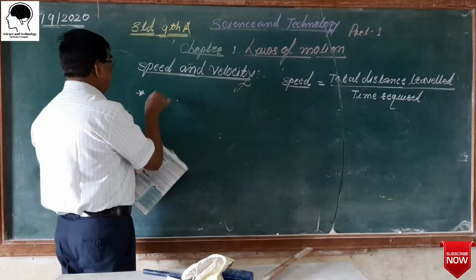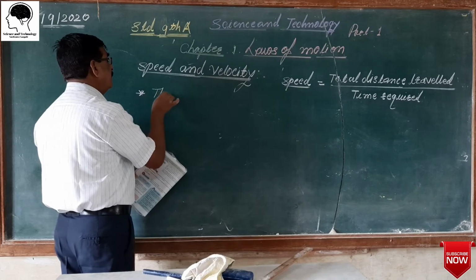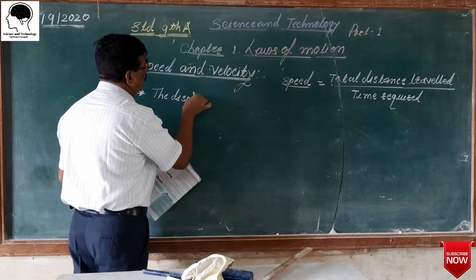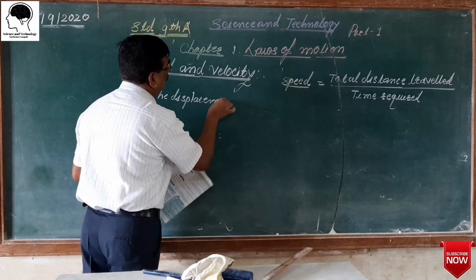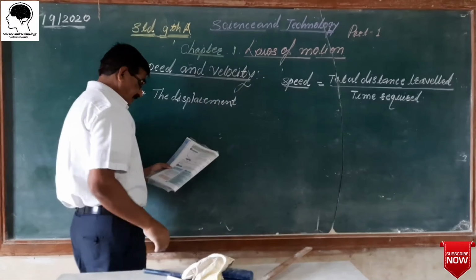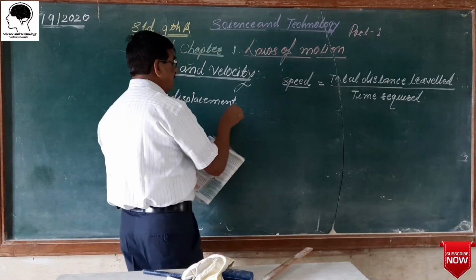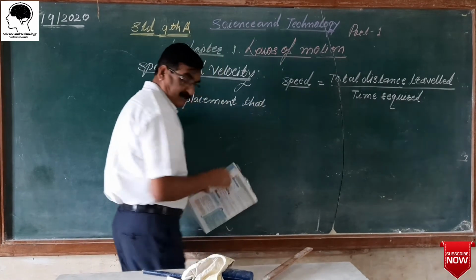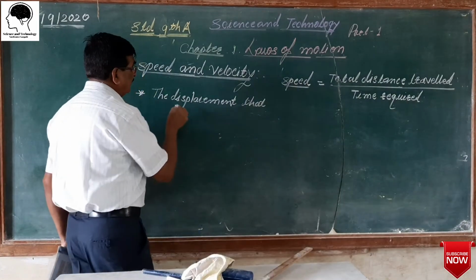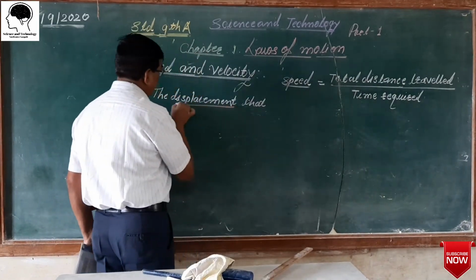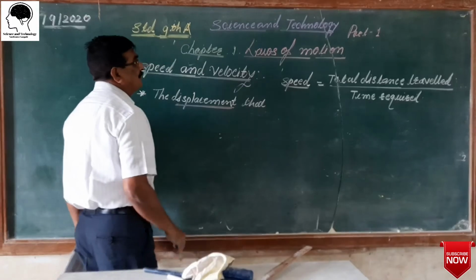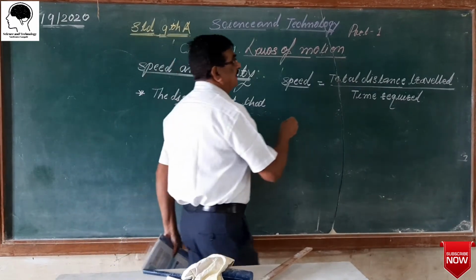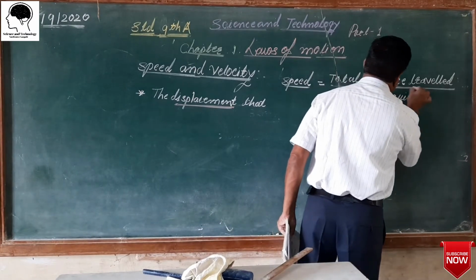The displacement that occurs in unit time, this word is very important. Displacement word. But in the speed there is a distance, not displacement.